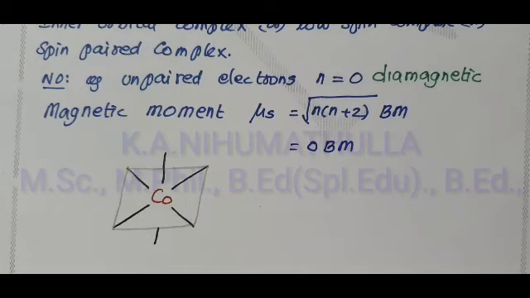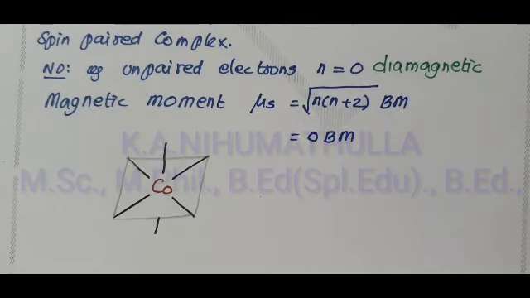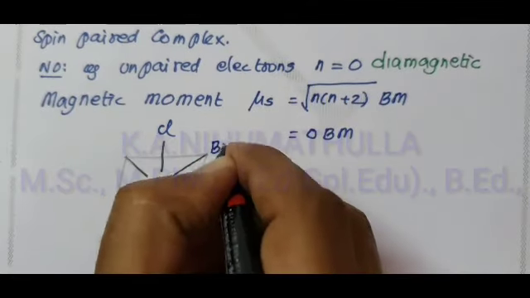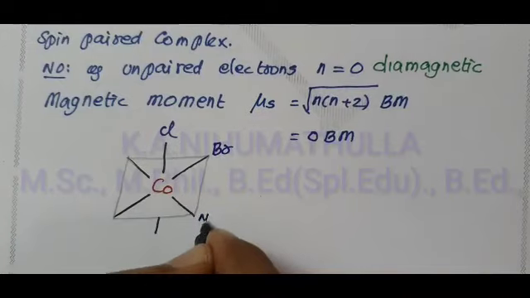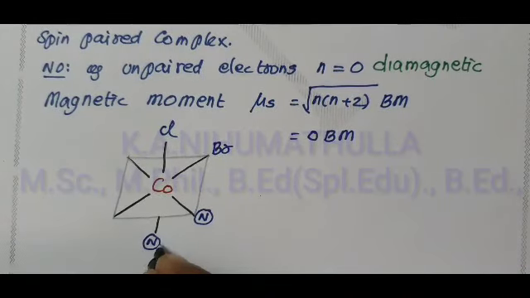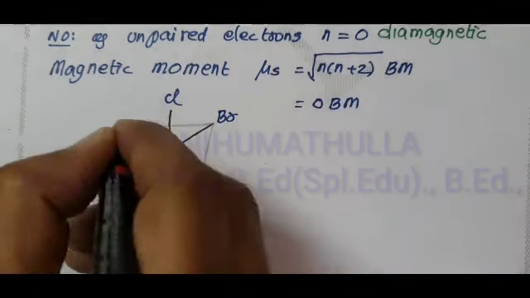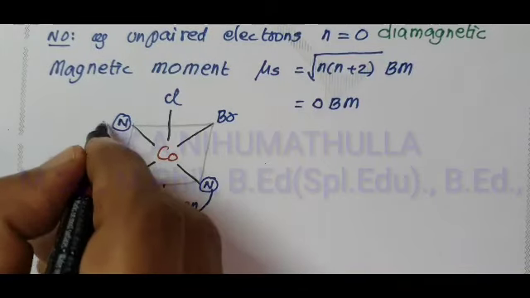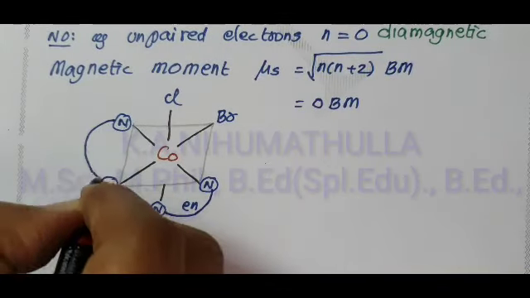We have 2 ethylene diamine. Simply we can draw the structure of ethylene diamine. Chlorine and Br occupy positions 1 and 2. Nitrogen is the donor atom. NH2, CH2, CH2, NH2. Here also nitrogen is the donor atom. NH2, CH2, CH2, NH2.